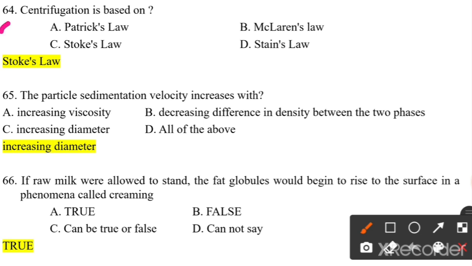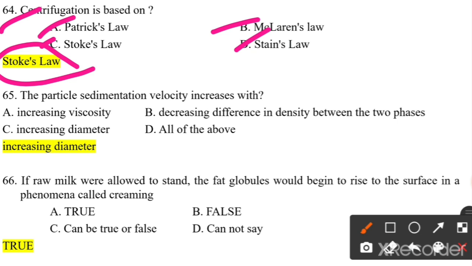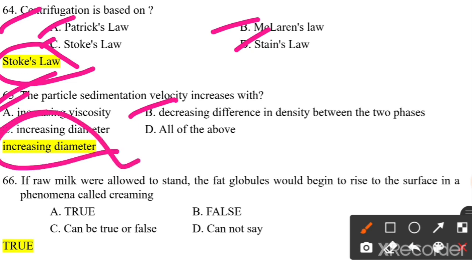Centrifugation is based on what? Patrick's law, Menelaus, Trick's law, Stein laws. Which law is important for centrifugation? So Stokes law is important because centrifugation is based on Stokes law. The particle sedimentation velocity increases with increasing viscosity, decreasing differences in density between the two phases, increasing diameter, or all of the above. So increasing diameter is the important one, because the particle sedimentation velocity increases with increasing diameter.